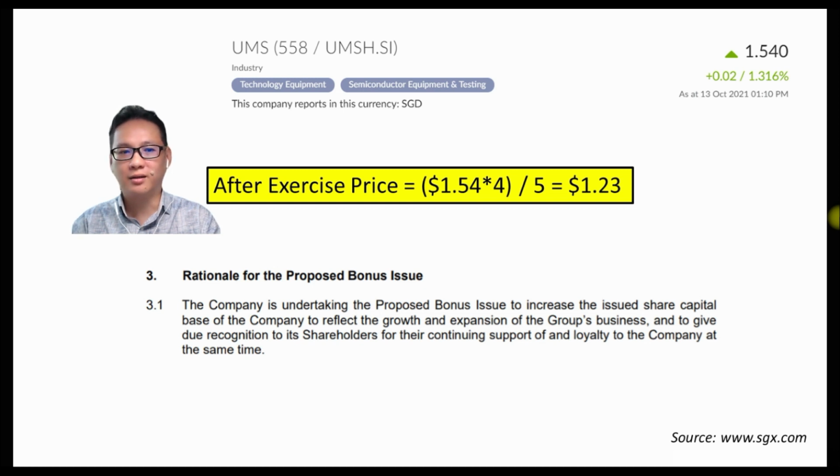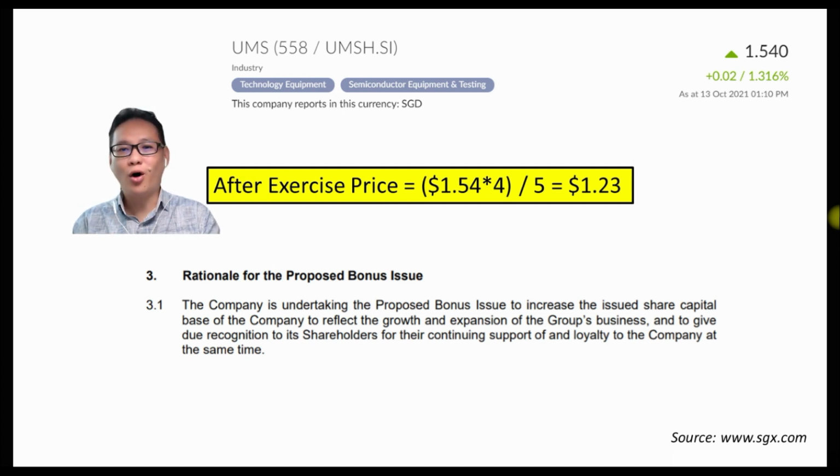As the company explained in the related document, the company is undertaking the proposed bonus issue to increase the issued capital base of the company to reflect the growth and expansion of the group's business. So if indeed the money that is being capitalized, invested in projects that bring greater profits to the company, then of course there is a potential for the price to increase after the bonus issue exercise.